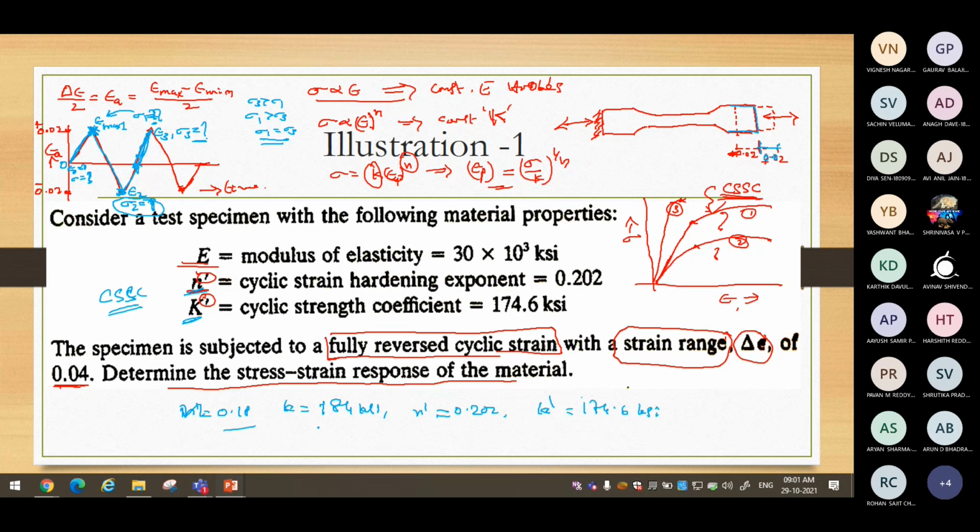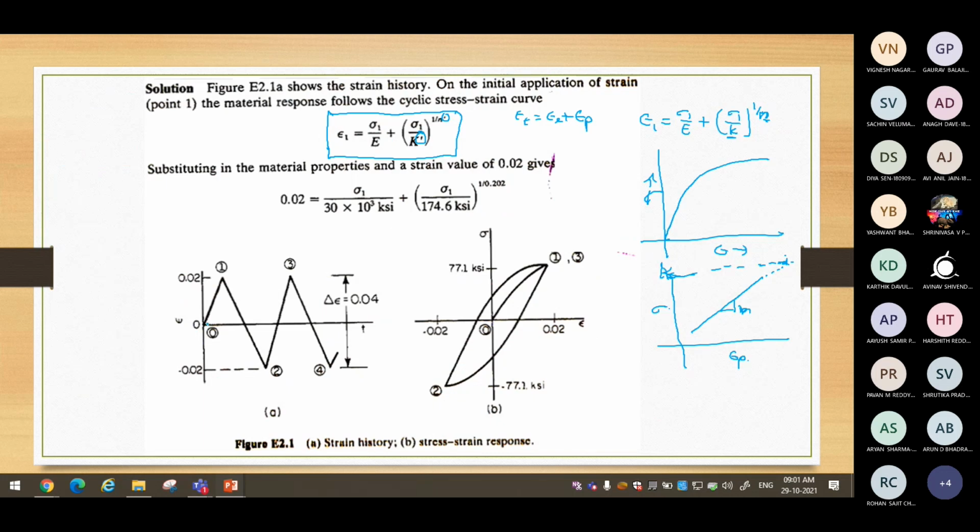Now if all four values had been given, then again interpretation comes. For the first cycle, when you pull from 0 to maximum, you are pulling for the first time. Then the material is undergoing static loading, the first case, the monotonic case.